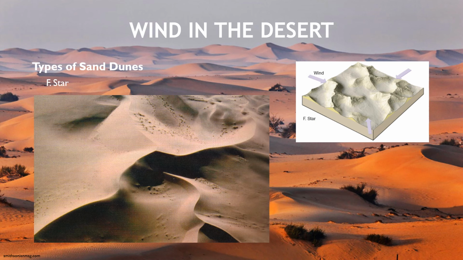And the last one is the star dunes. These are dunes with several arms and variable slip face direction that form in areas where there is abundant sand and variable wind direction.